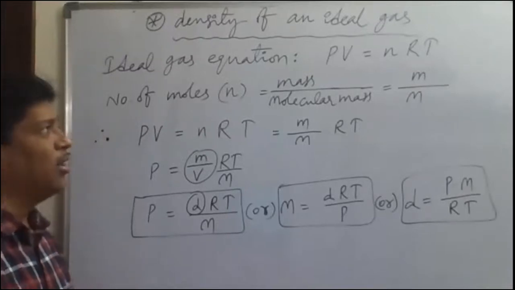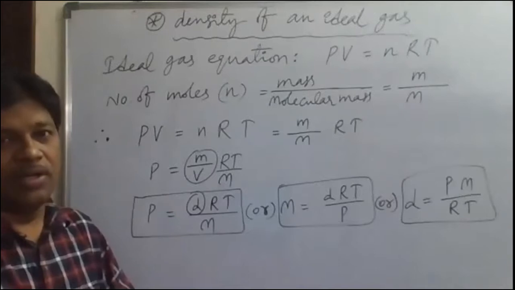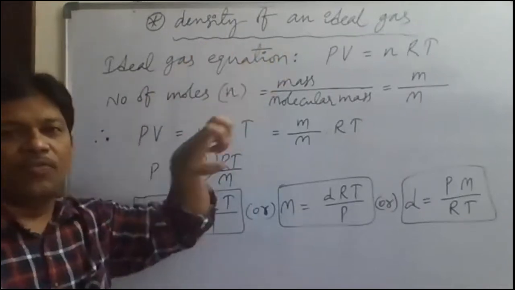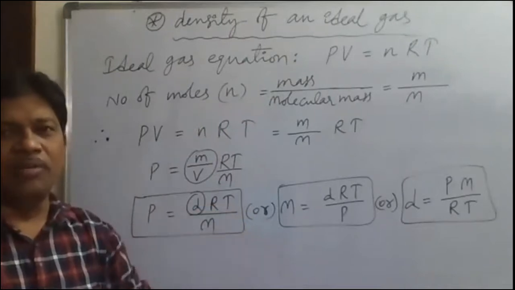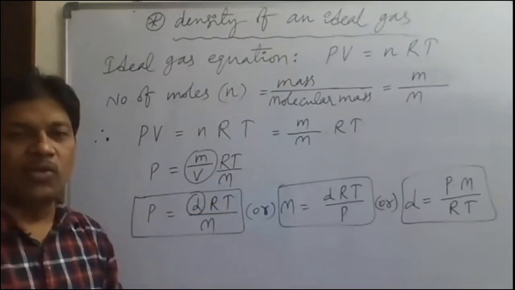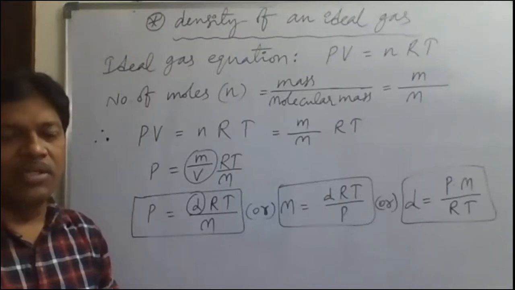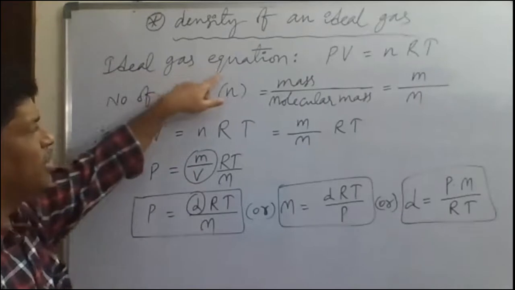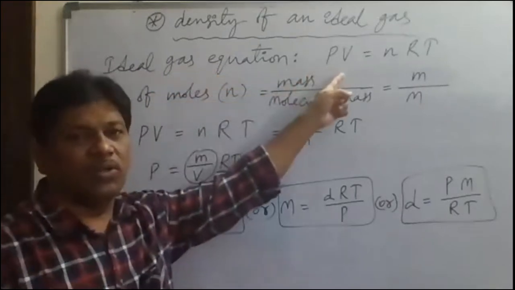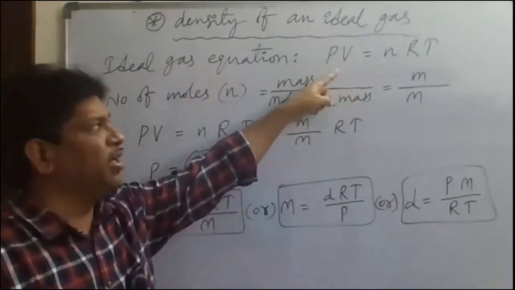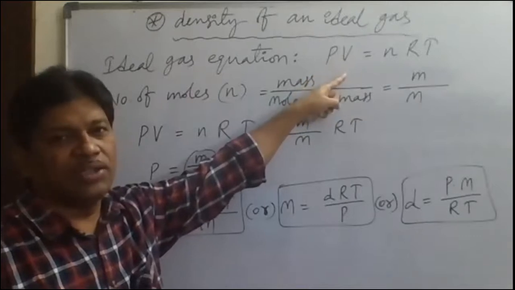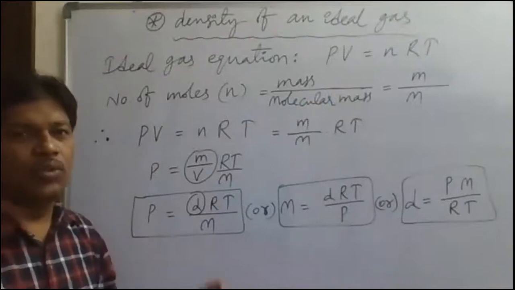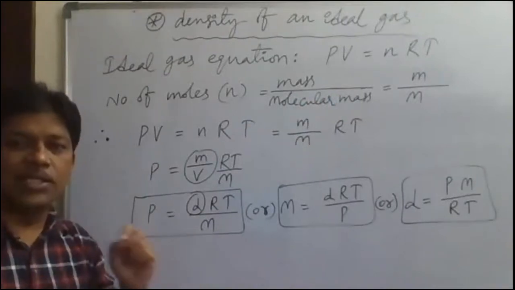Now we have already discussed the ideal gas equation. Now, the density of an ideal gas. The density of a gas can be obtained from the ideal gas equation. By using the ideal gas equation, we can derive the formula for density. So here, the ideal gas equation is given by PV is equal to nRT. P into V, pressure of the gas into volume of the gas, is equal to n, number of moles, into R, universal gas constant.